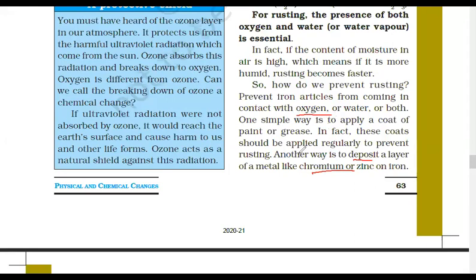The first method is to apply oil, because if you have applied oil, it will not be in contact with air. So the first way is to apply a coat of paint or grease. That is a very common thing that we see. Apply paint or grease or oil. Okay, very good.